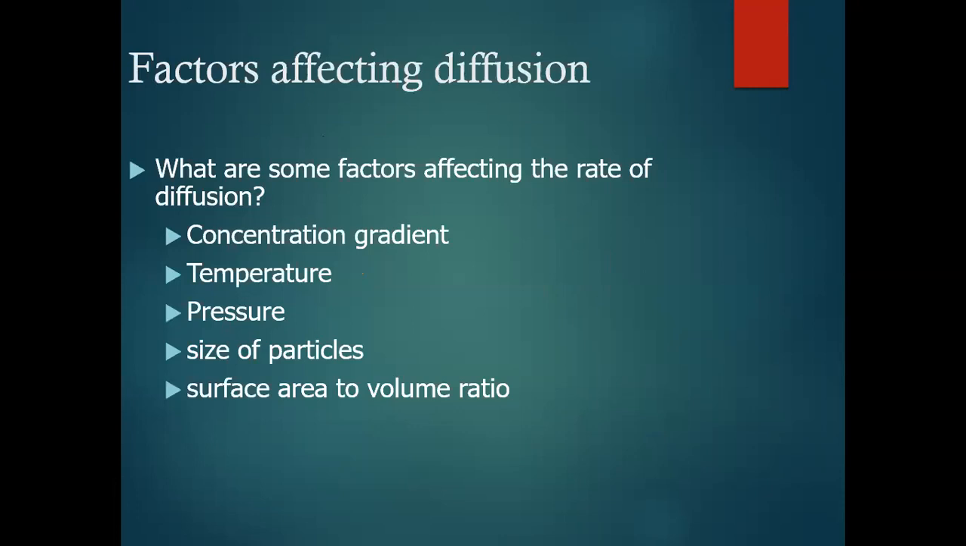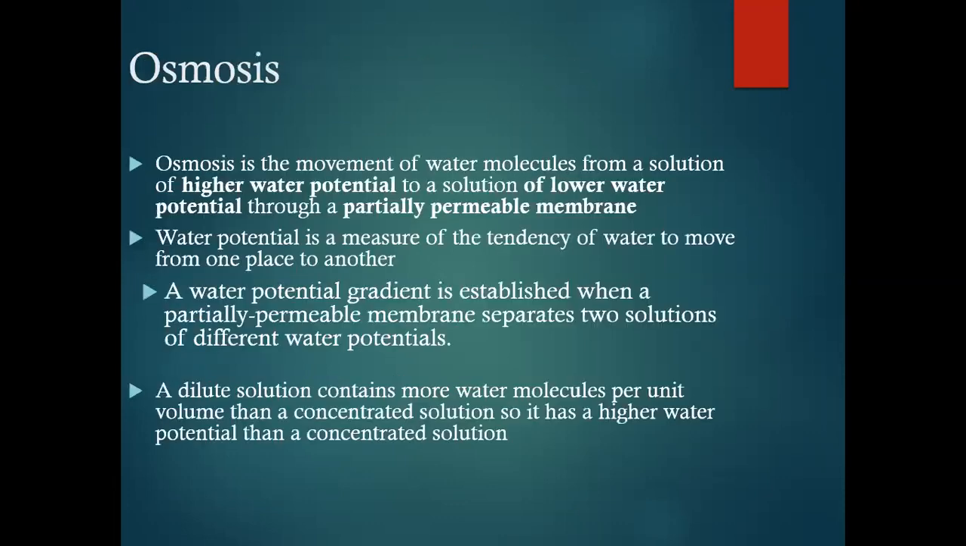Factors affecting diffusion: number one is the concentration gradient. The steeper the concentration gradient, the more diffusion. Number two is temperature, more diffusion. Number three is pressure, more diffusion. Then the size of particles: if the particle size is small, there will be more diffusion. Surface area is also related.